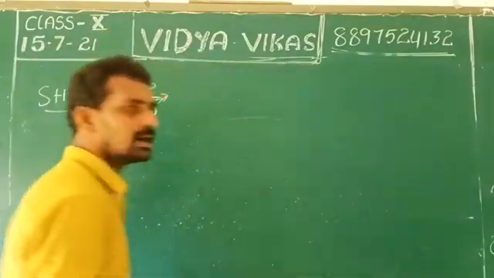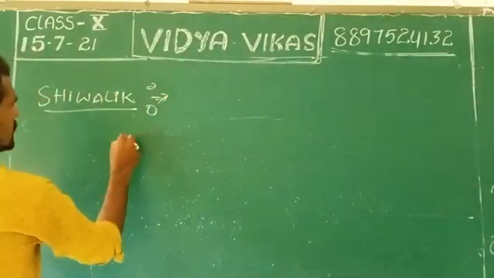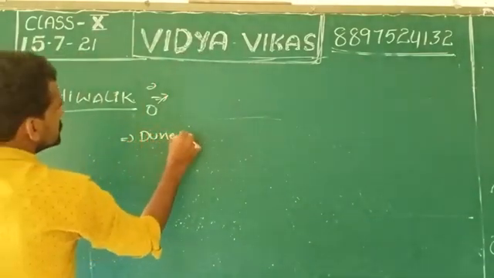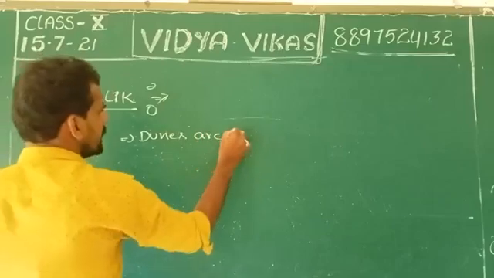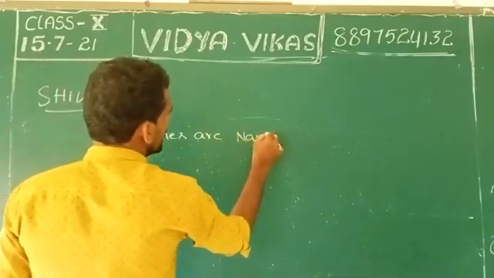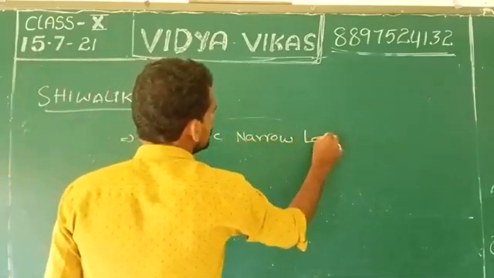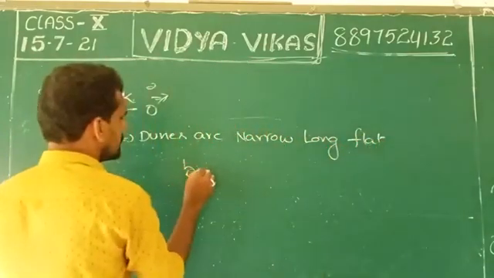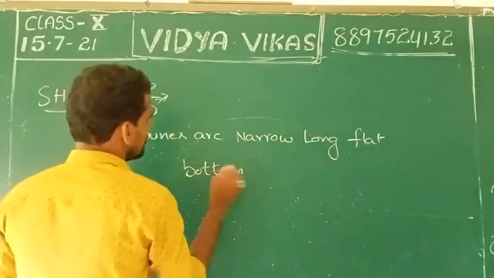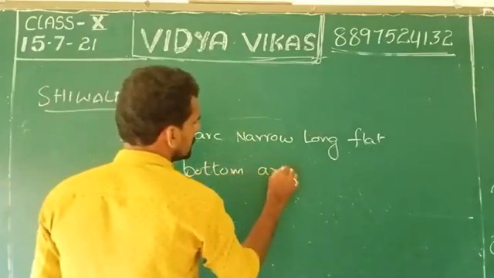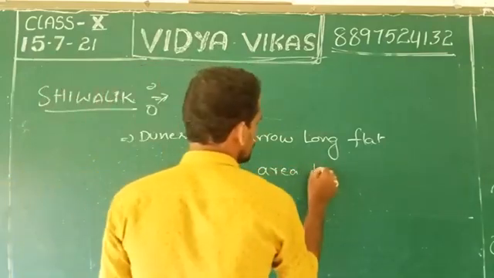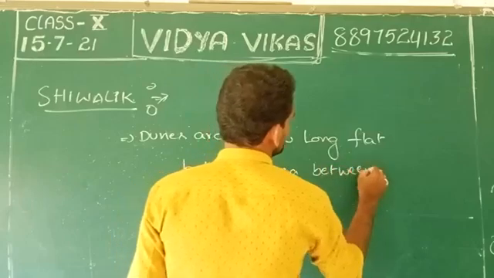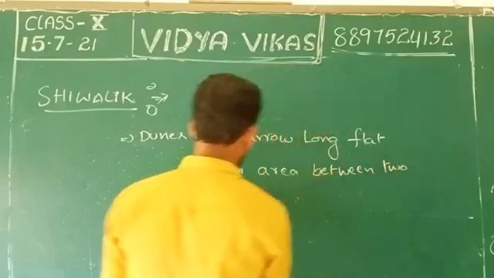The dunes are narrow, long, flat bottom areas between two mountains.